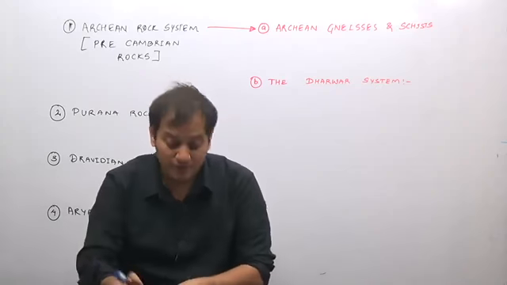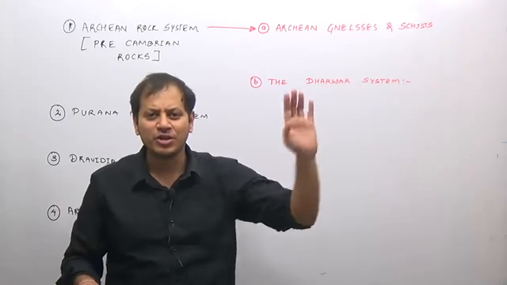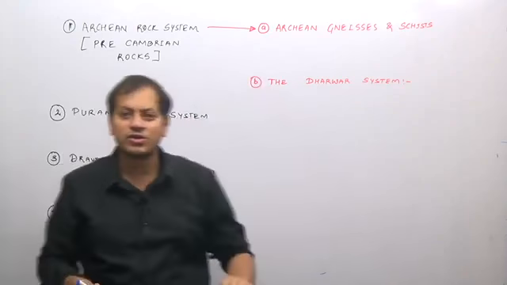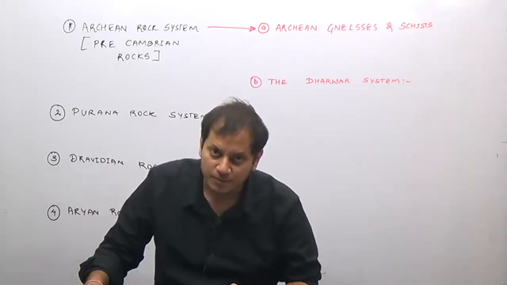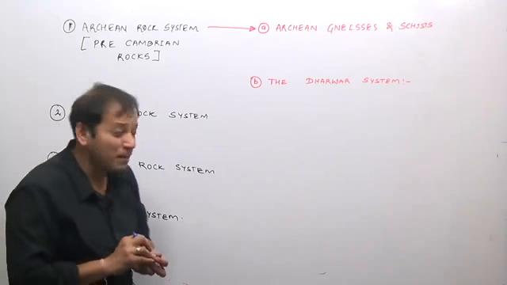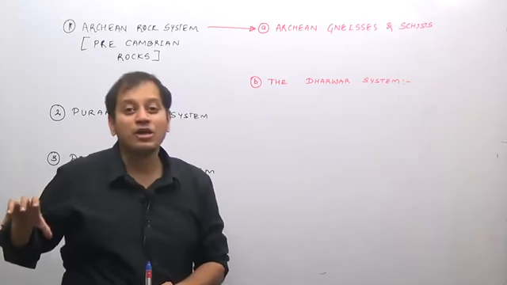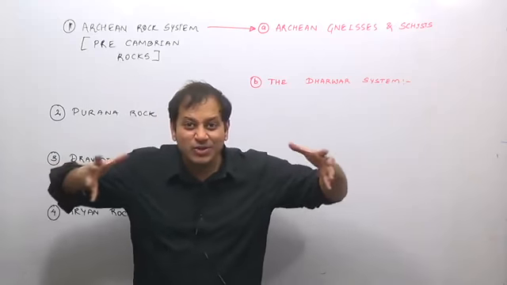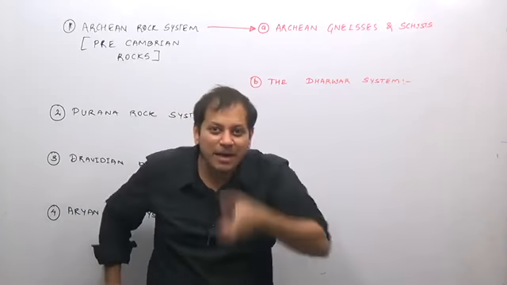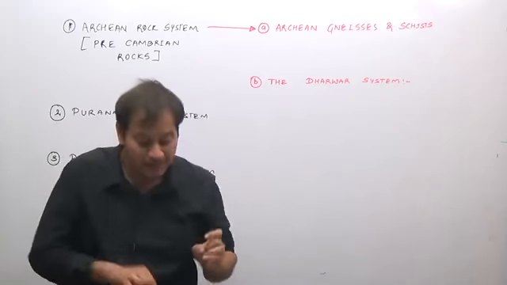Now if I ask you, where will this rock system in India be formed? Will it be in the Himalayan region, the peninsular plateau region, or the Great Plains of India? The Archean rock, the oldest rock system in India, is formed in the peninsular plateau region. It also forms the basement of the Himalayas or of all the mountains, because all the sediments got folded to form the Himalayas, but underneath is the oldest rock which forms the backbone of the Himalayas, which can never be seen. So these are the oldest rocks, the Archean gneiss and schist.